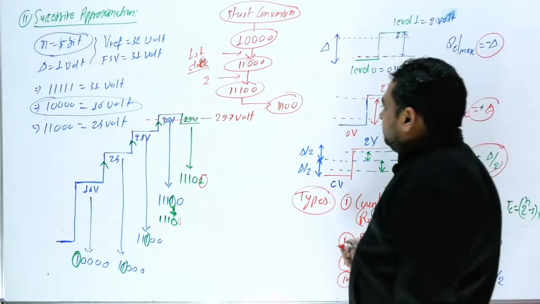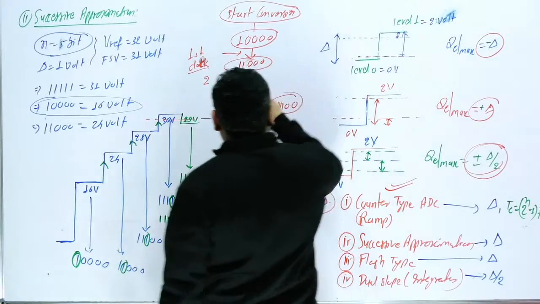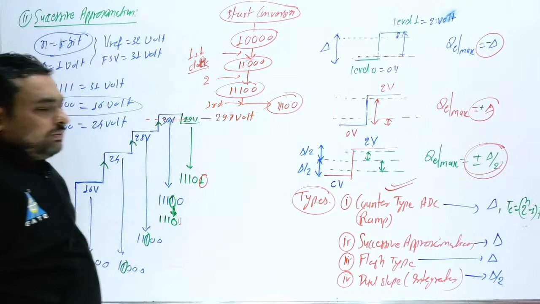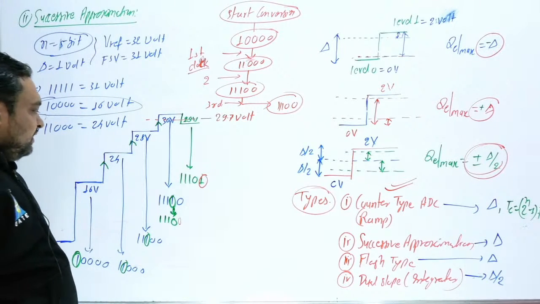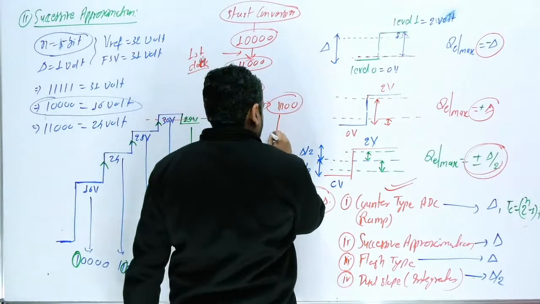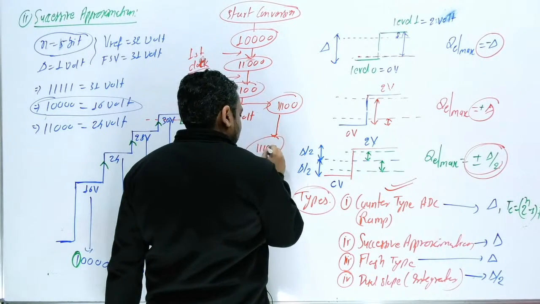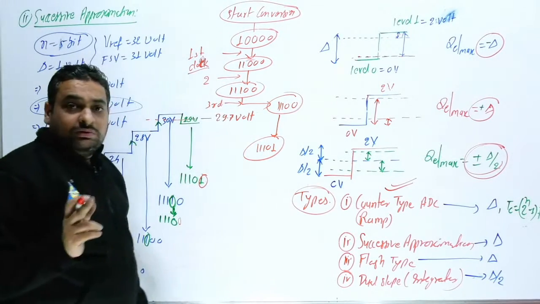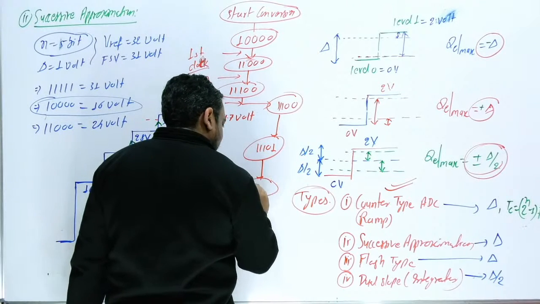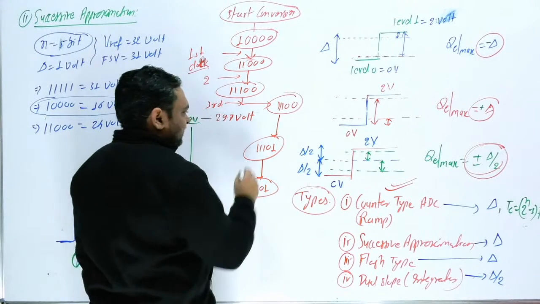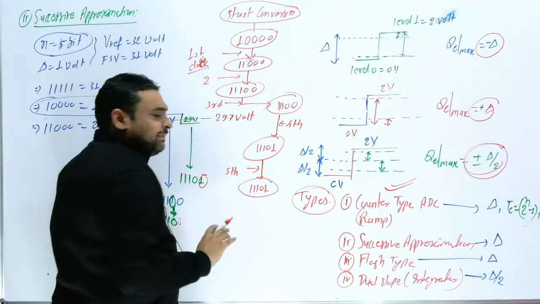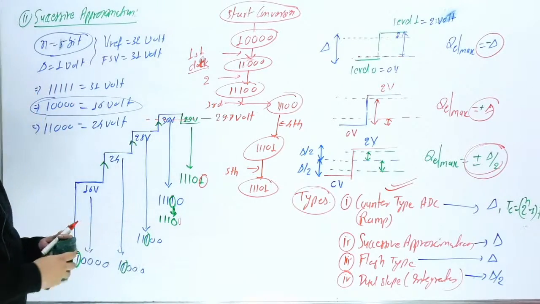Then after the fifth clock, sorry, this is the first clock, this is the second clock, this is after the third clock. You are getting 11100. Then after the fourth clock, 11101. So this is the output. Now after one more clock, the same value is going to be repeated, 11101. Okay, this is your fourth clock, and this is your fifth clock. I will explain. If you are not comfortable, wait for that.